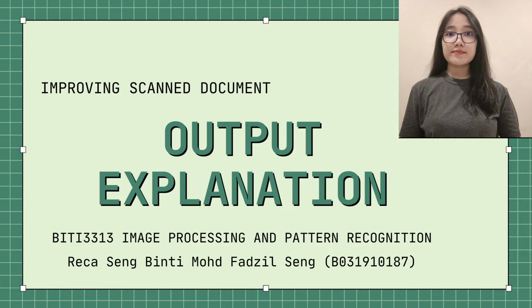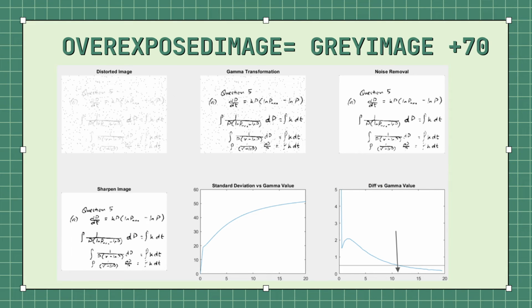Hi, I'm Rika here. I'm going to give explanations on the output that we got from the MATLAB coding. So let's start with the first output that we got. The distorted image is generated by blurring the image using Gaussian filter, adding 70 to the pixel values, and adding salt and pepper noise with a noise density of 0.01. For the gamma transformation image here, we use the optimal gamma value, which is 11.5.